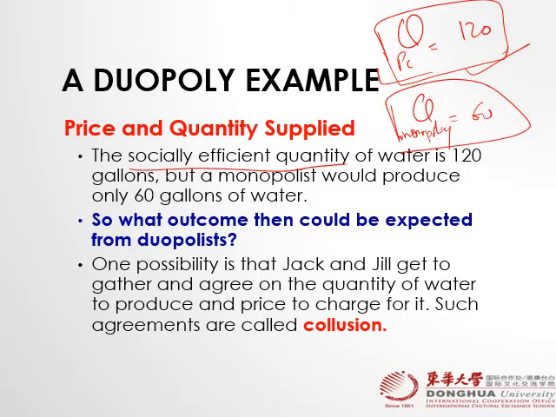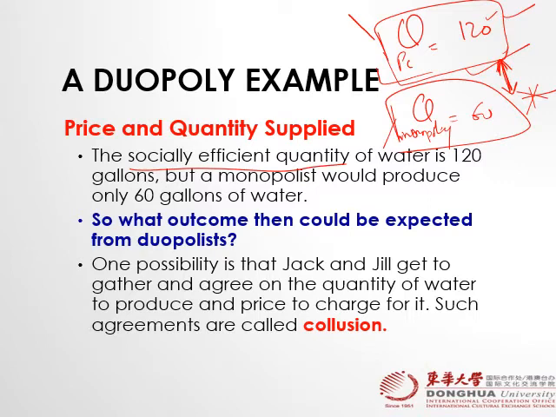So it means we already know that monopoly is not socially efficient. It is not required by the social welfare. It produces the wedge or the burden, right? We call that deadweight, right? But in case of perfect competition, there is no deadweight, there is no wedge, there is no burden on the society, right? So we have one extreme and then we have the other extreme. It means the duopoly production lies in between, right?